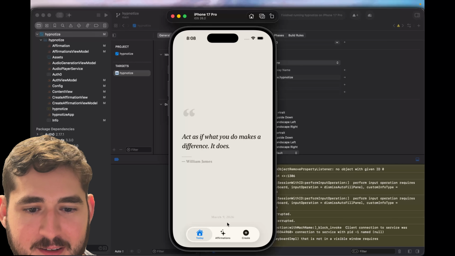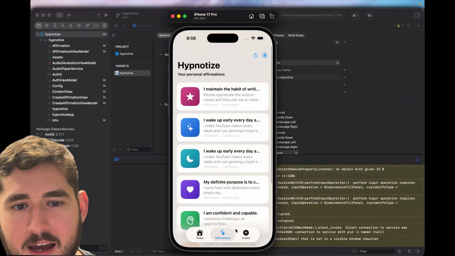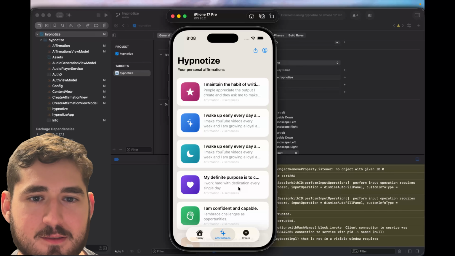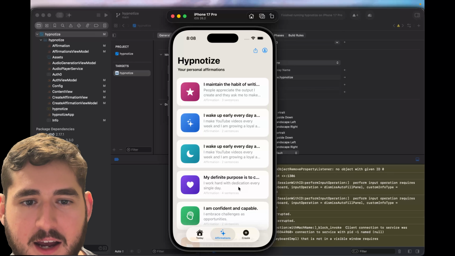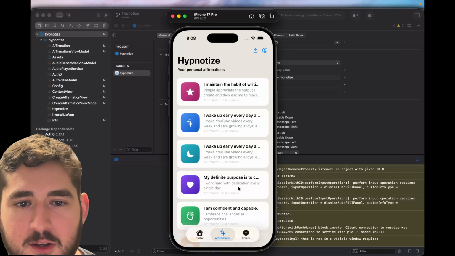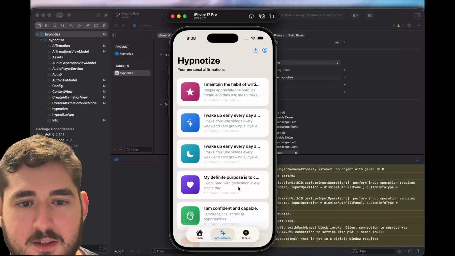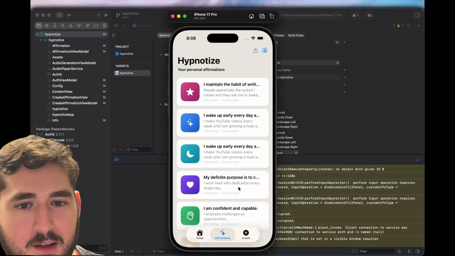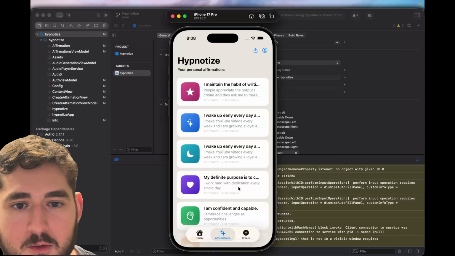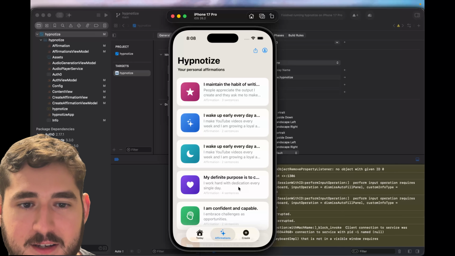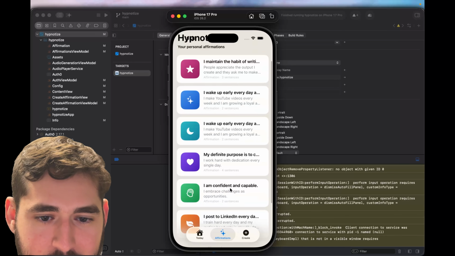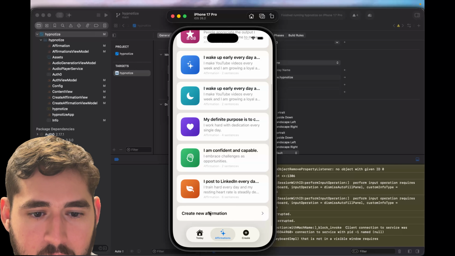Okay, so this is the app. And the whole purpose of the app is to help you create positive affirmation audio tracks. So these are audio tracks that you can listen to that have affirmations that you can actually create yourself so that you can achieve your goals more quickly, because it helps you remember what you're working towards and helps you cultivate a positive mindset. So I have a bunch of them already created here, but let's make a new one.